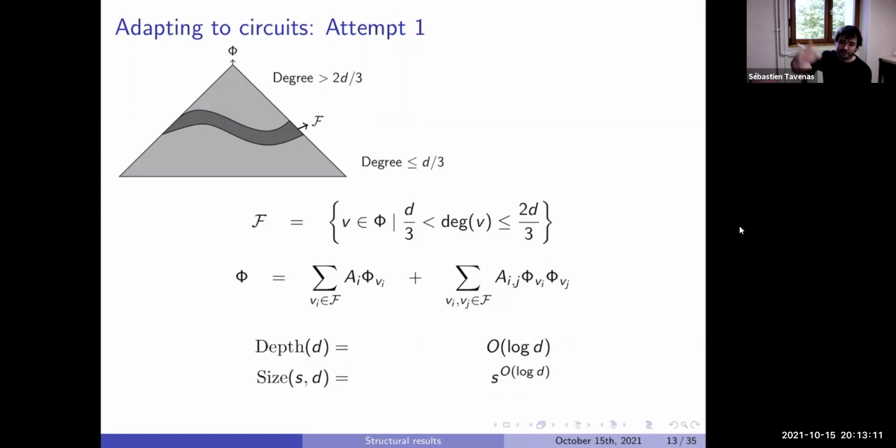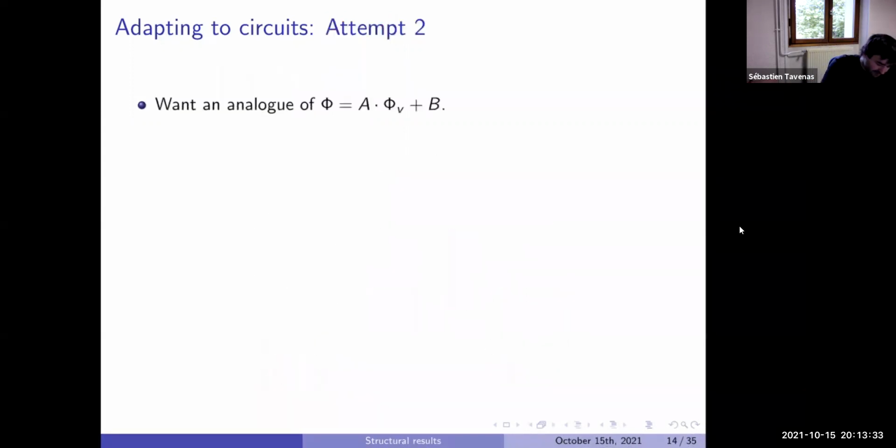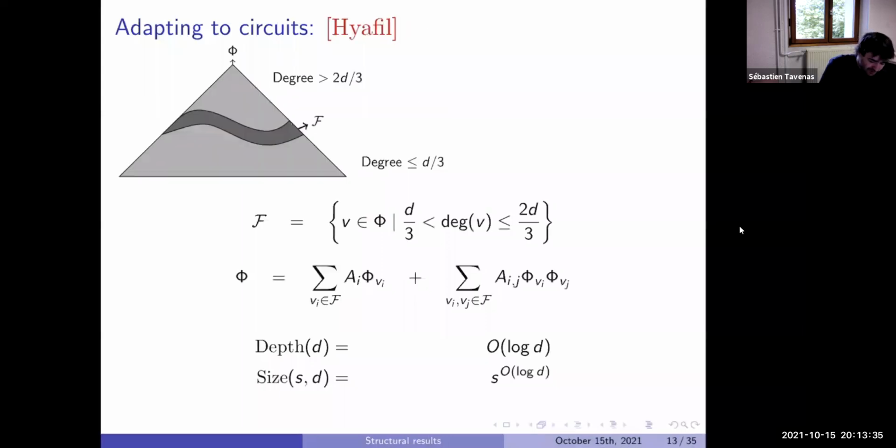Each time we multiply by s squared, and the depth does this log d times. So obviously we'll get something like s to the log d at the end. I was probably a bit fast here, but I don't want to detail too much because we will see something better after. This result was by Yafil, so it was what was known before. So the idea now is: is it possible to avoid this blow-up in s to the log d?